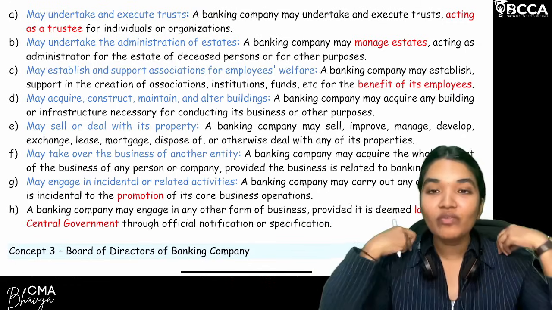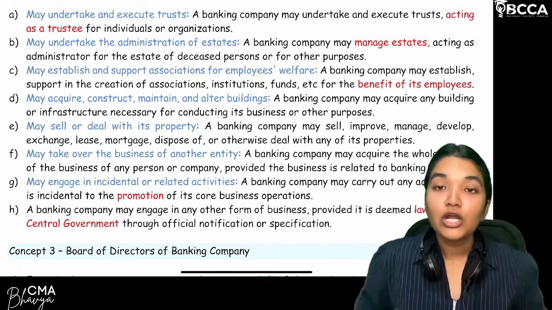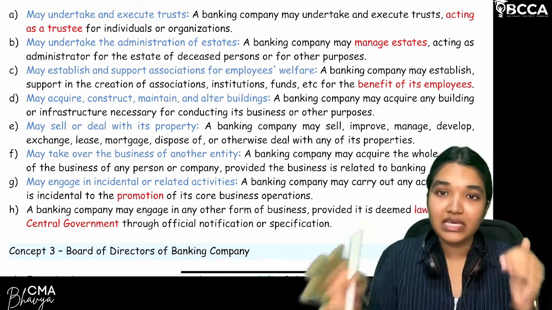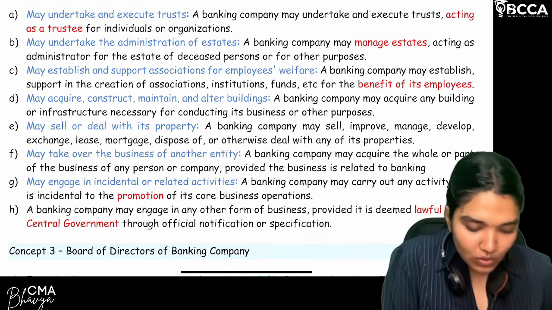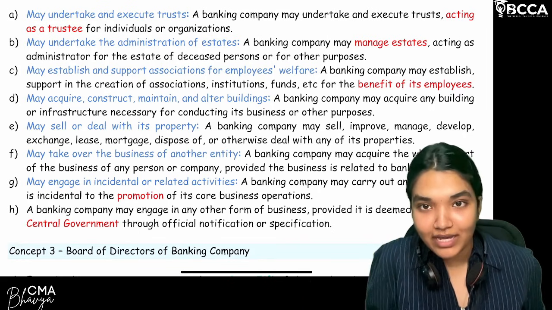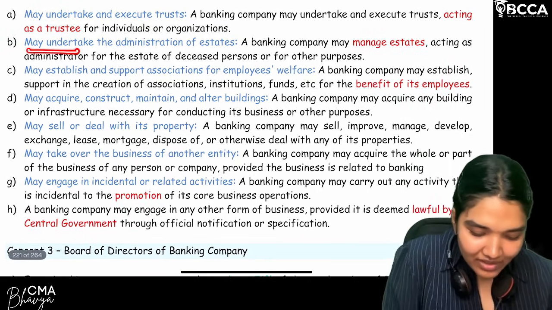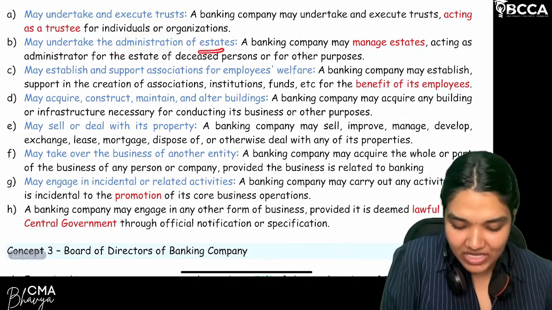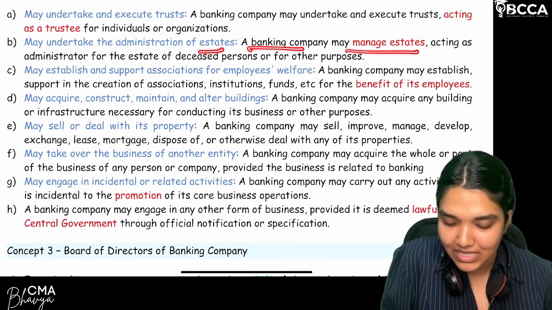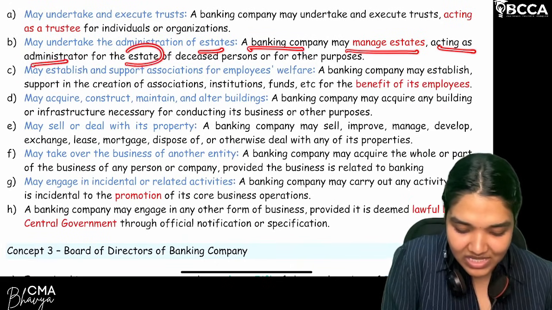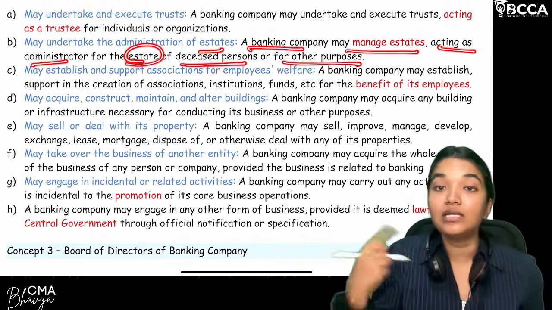Yes or no? So who will execute that particular power to administer the estate? Banks. Are we clear? So you can appoint a bank as an administrator. Clear? So may undertake the administration of estates. A banking company may manage estates, acting as administrator for the estate of deceased persons or for other purposes.